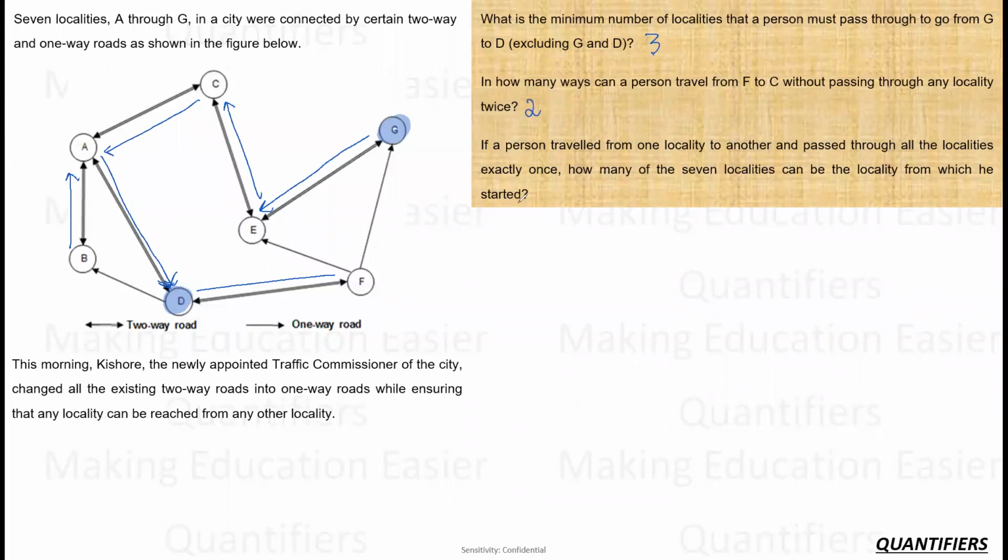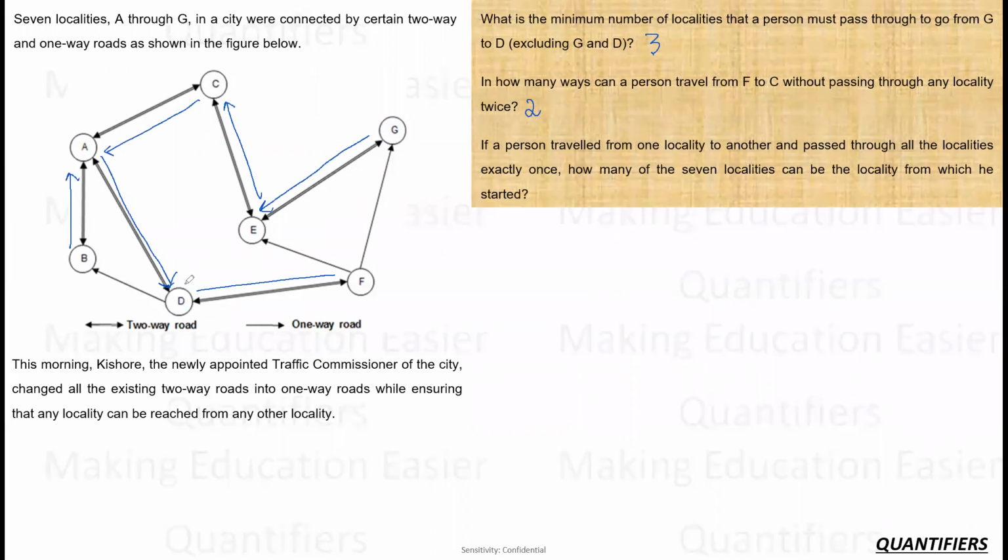If a person traveled from one locality to another and passed through all the localities exactly once, so the person has started from one locality, he's traveling to other places and he is visiting everything exactly once. How many of the 7 localities can be the locality from which he started? So I have to find the starting point and he has to cover everything. Remember this, he has to cover everything. Now, from where can I start basically.